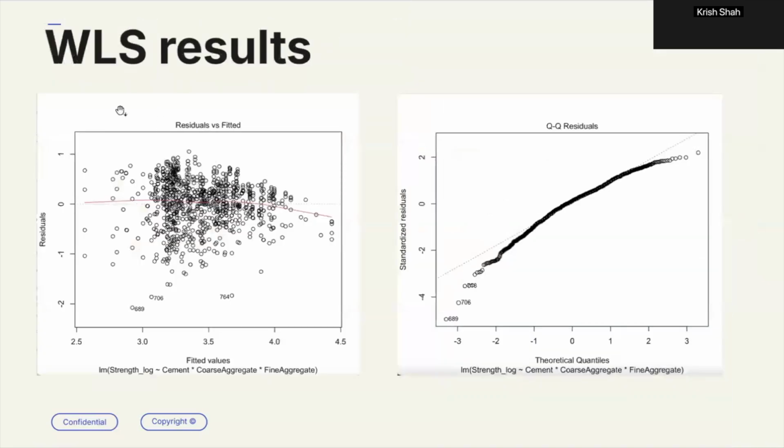And then once I applied the weighted least squares regression, these are the results in the graph. As you can see, the residual versus fitted plot shows improved homoscedasticity, and the QQ plot suggests a closer alignment with normality. The adjusted R-square value of 0.2477 indicated that the model explains a substantial portion of the variance in compressive strength, considering complexities of real-world concrete mixtures.